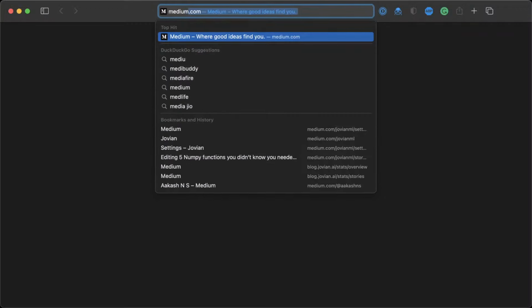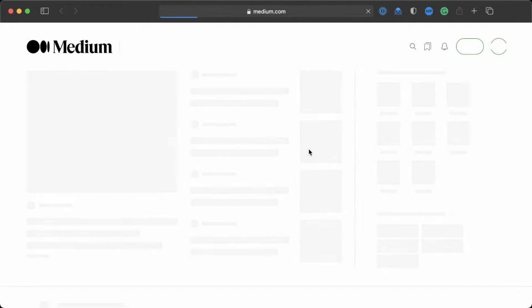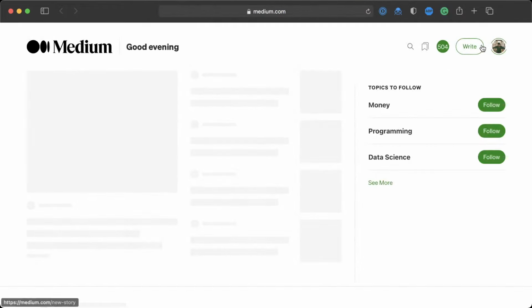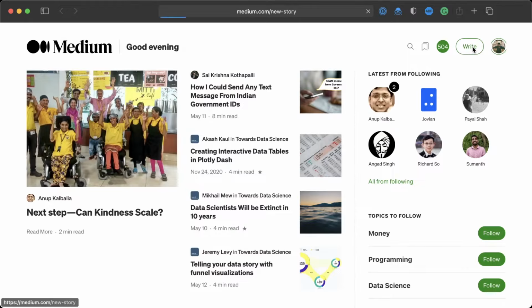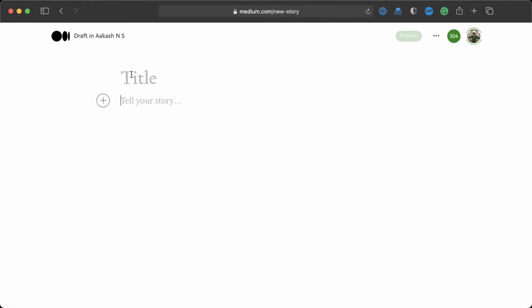Let me show you what that looks like. So here I'm logged in on Medium. So when I log into Medium, you can click write here. So it offers a really nice writing interface. You can see you get a blank page and you can write here, and it supports a lot of different styles, as we will discover.